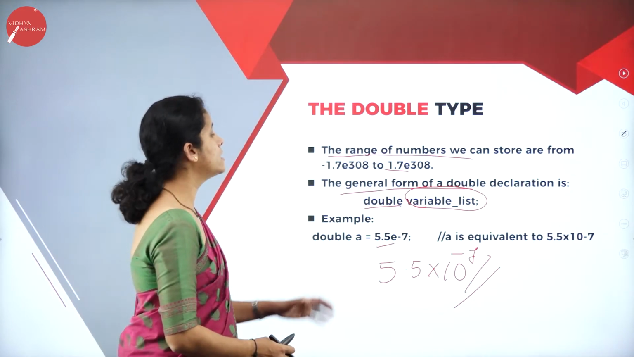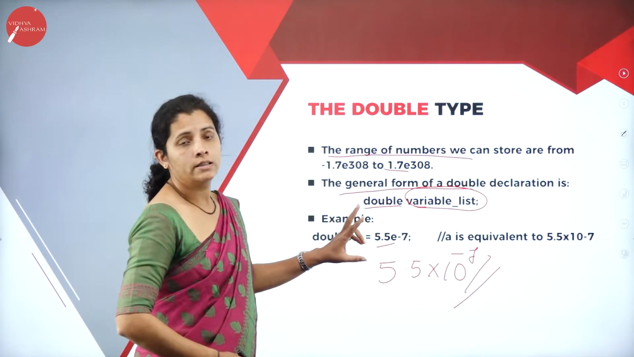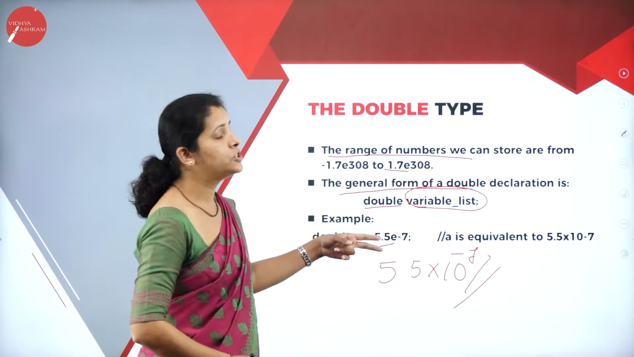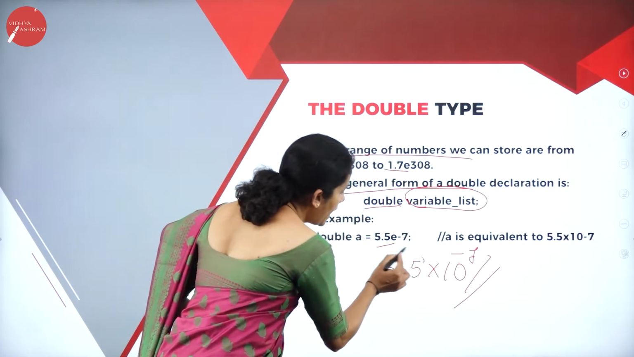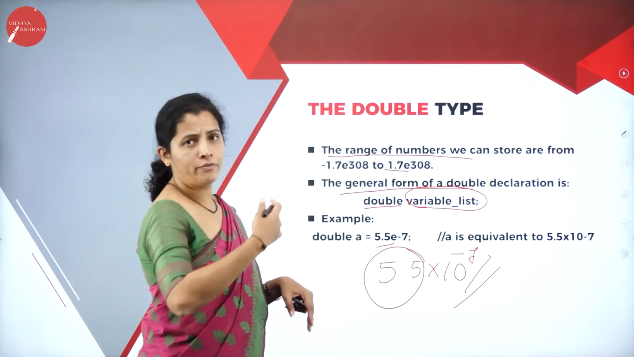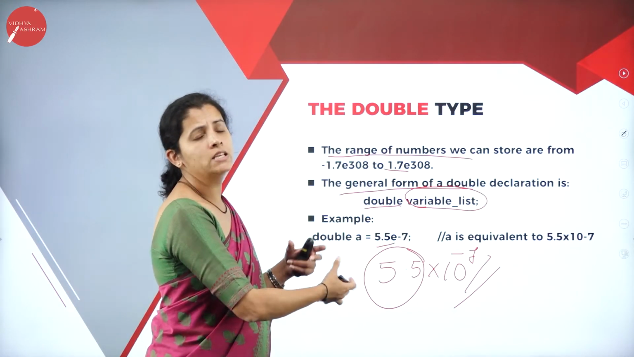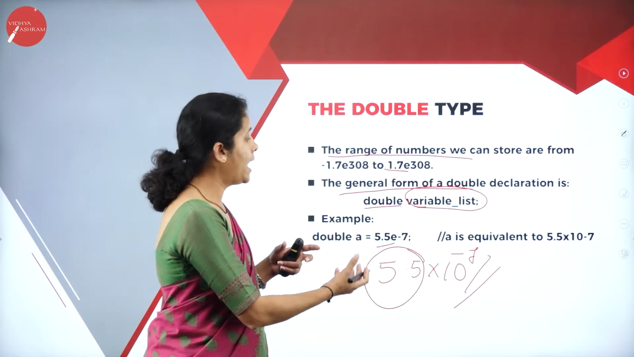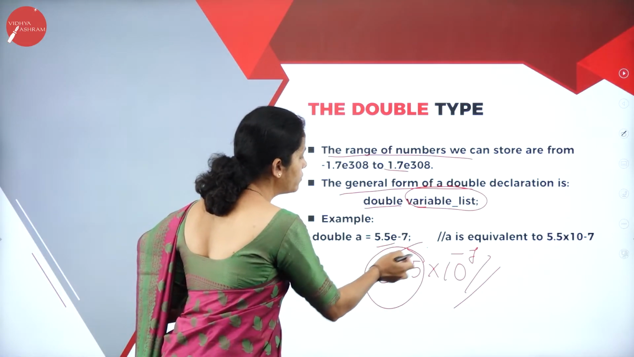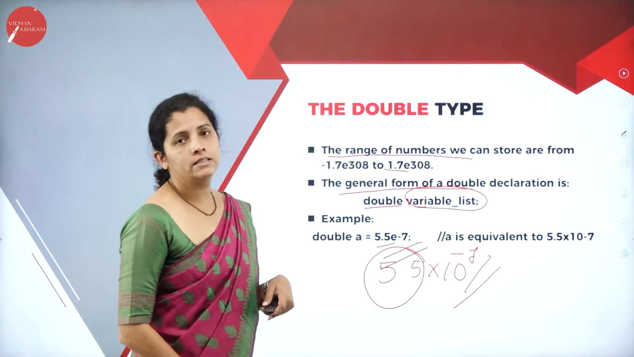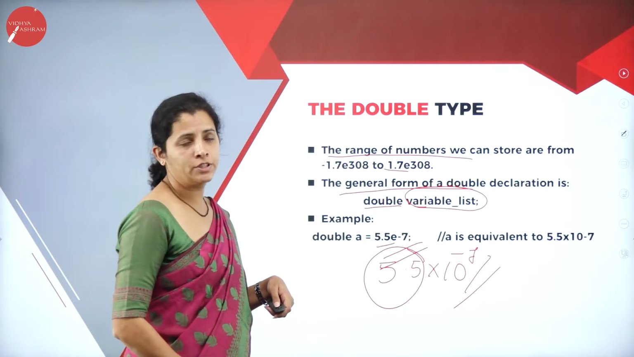That means here I have the double precision point. If I have only 5.5, then it is a floating number, that is nothing but single precision. And if I have this kind of number, then it is nothing but double precision.